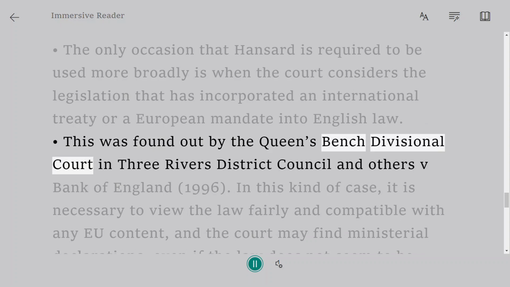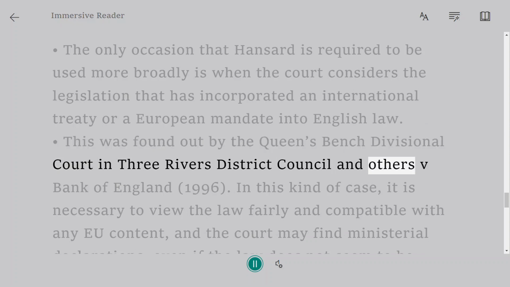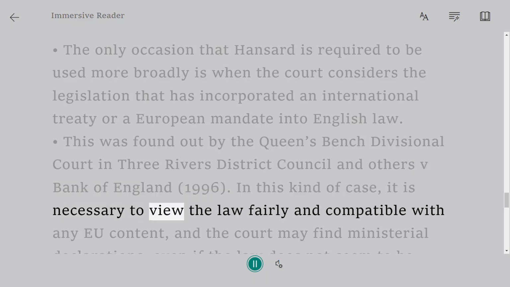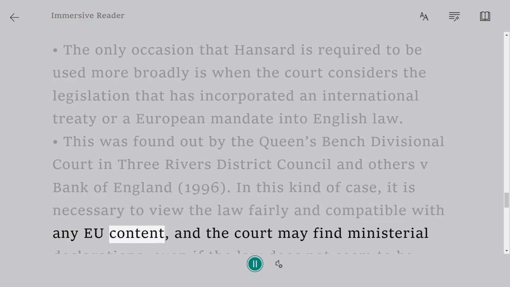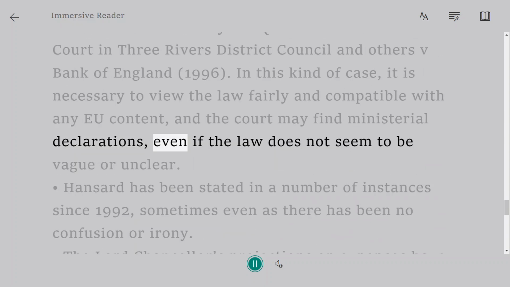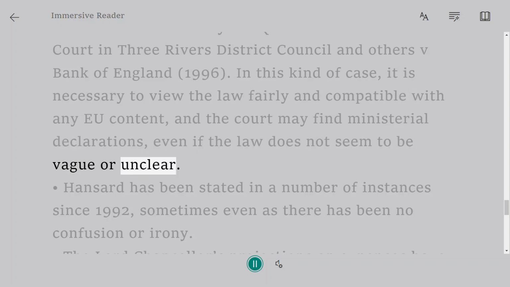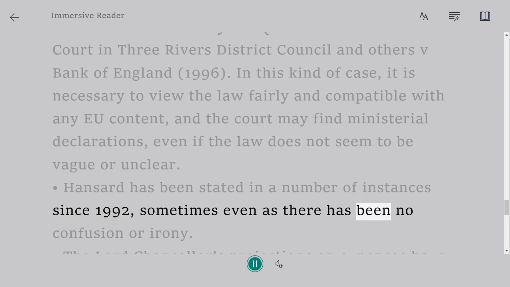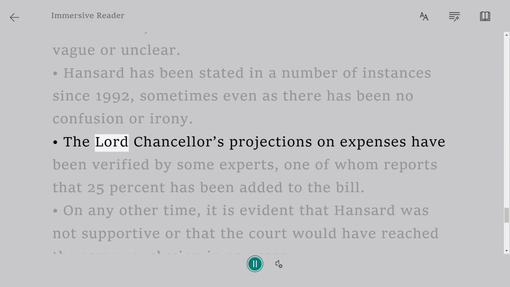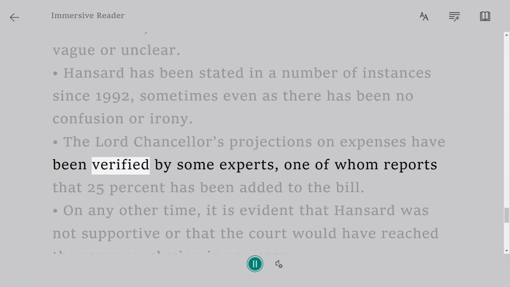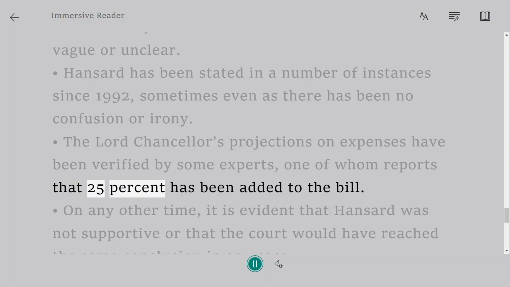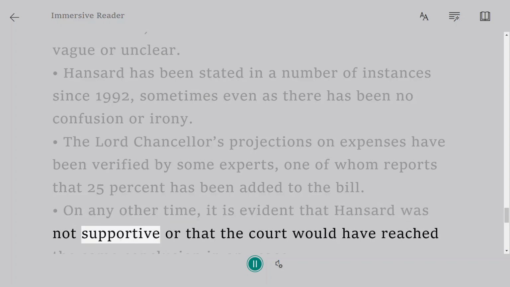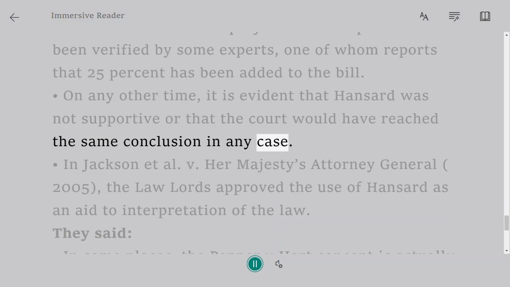This was found by the Queen's Bench Divisional Court in Three Rivers District Council and others v. Bank of England, 1996. In this kind of case, it is necessary to view the law as compatible with any EU content, and the court may find ministerial declarations, even if the law does not seem to be vague or unclear. Hansard has been cited in a number of instances since 1992, sometimes even when there has been no confusion or absurdity. The Lord Chancellor's projections on expenses have been verified by some experts, one of whom reports that 25% has been added to the bill. At any other time, it is evident that Hansard was not supportive or that the court would have reached the same conclusion in any case.